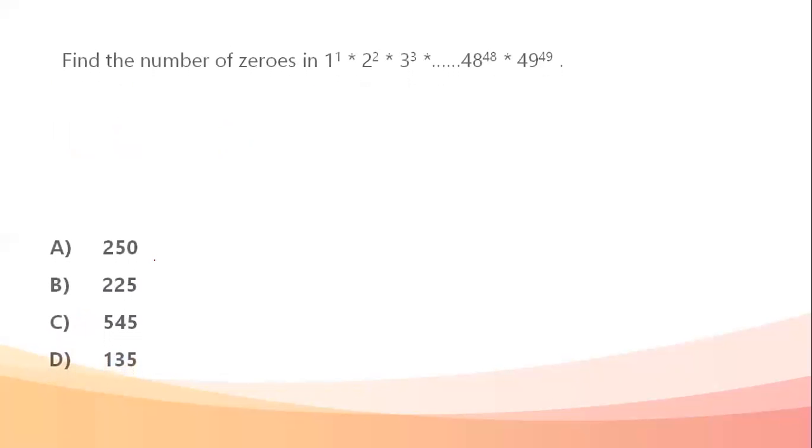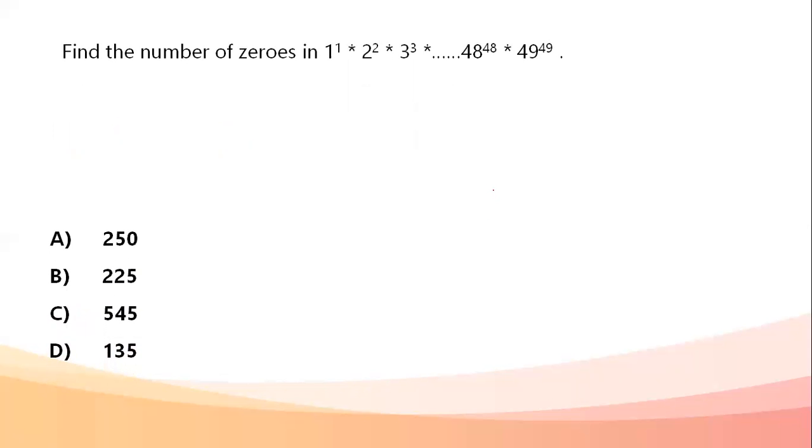Next question. Find the number of zeros in 1 power 1 into 2 power 2 into 3 power 3, and so on until 48 power 48 into 49 power 49. Now this is a tricky question because what students do is they try to expand it and figure out how they will get zeros. I get a zero if I have a 10, and to form a 10, I need a 2 and a 5.